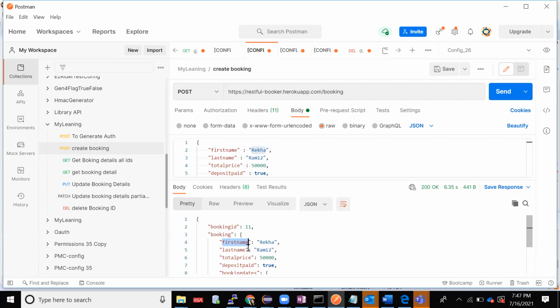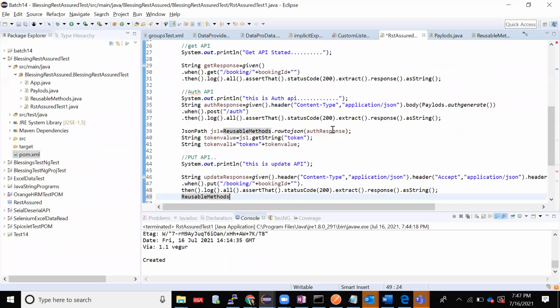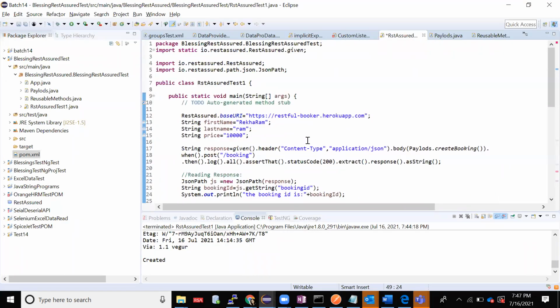Today you have it like this. Tomorrow you may have one more thing inside first name, Rekha, and again something else inside that. One thing inside something else is called nested JSON. So how do we read this? For verification purposes, I want to read the first name.